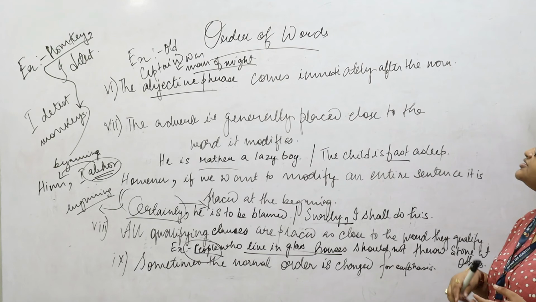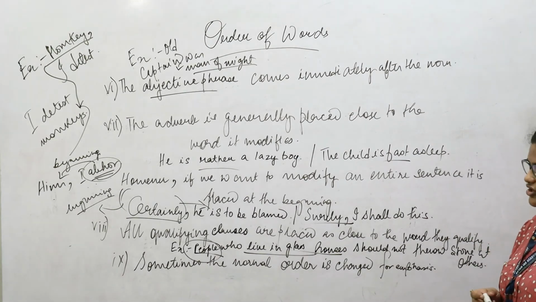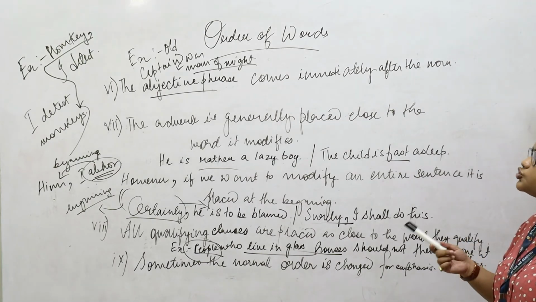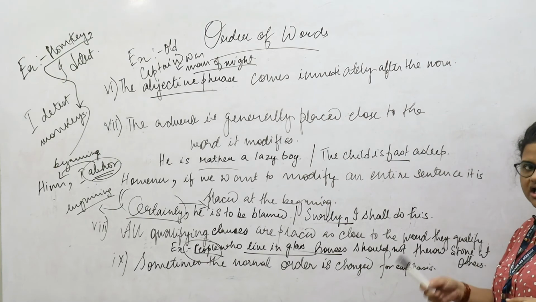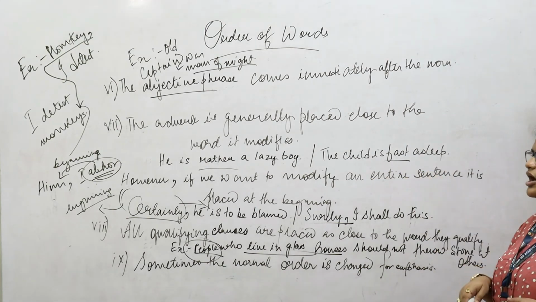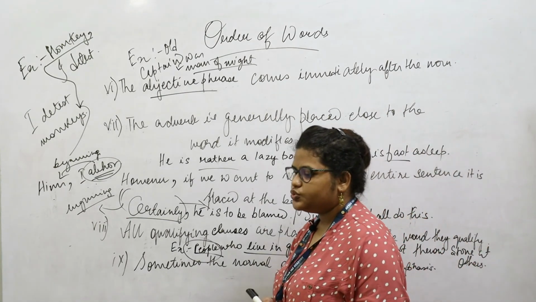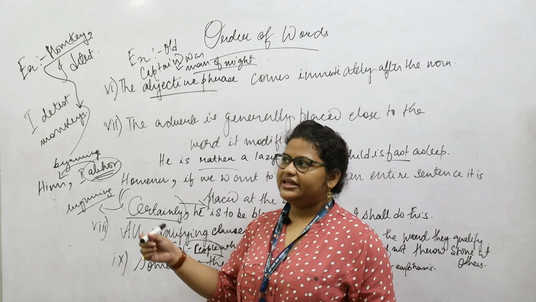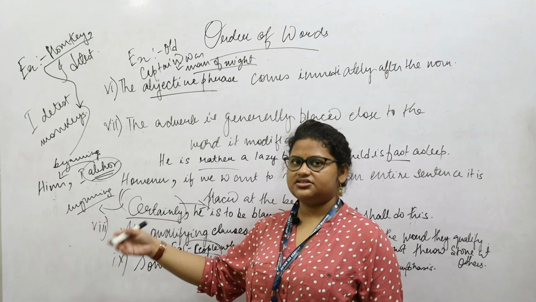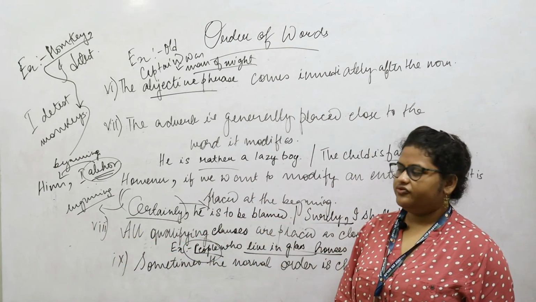For the next part, the adjective phrase usually comes immediately after the noun that it is qualifying. The next rule was the adverb is generally placed close to the word that it modifies, which is, if the adverb modifies a verb, it's generally placed close to the verb. However, remember that if we want to entirely modify a sentence with an adverb, it would be placed at the beginning of the sentence, with words like surely, certainly, absolutely, any of these.